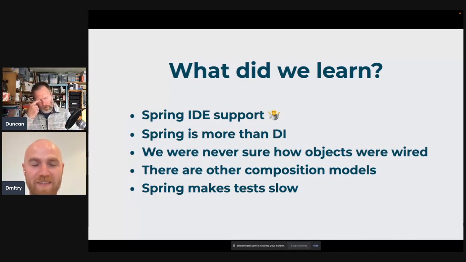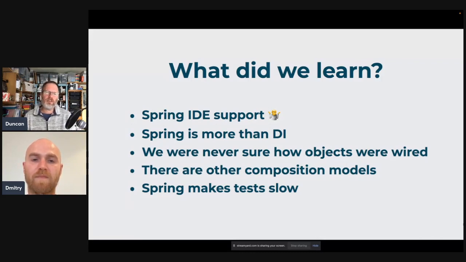There were times when we had code that compiled fine and ran fine, and we would make a change and still have code that compiled fine, but wouldn't run fine. We were left in times where we didn't know why a thing was wired like it was, how it was wired like it was. Whereas with http4k, we always had to wire things ourselves. There were never any surprises, albeit we had to go through work, right?